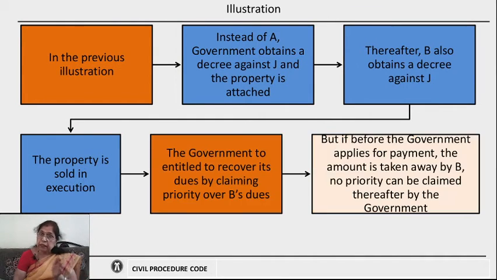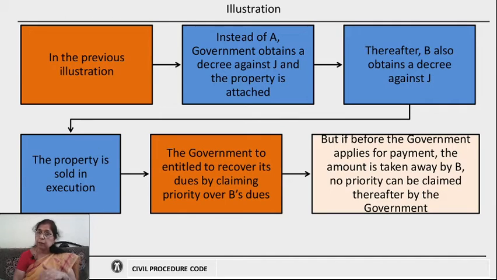But in this case, suppose before the government applies for payment, B applies and takes away the amount and the government does not apply in time, then as there is nothing to be paid, government cannot claim priority over that.